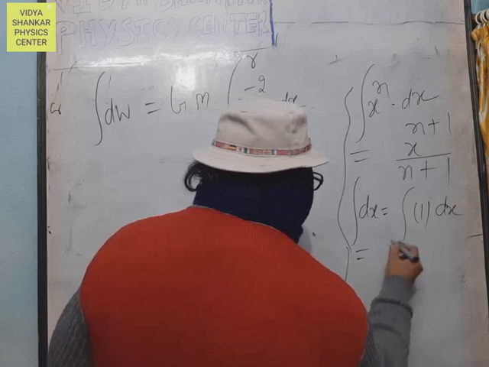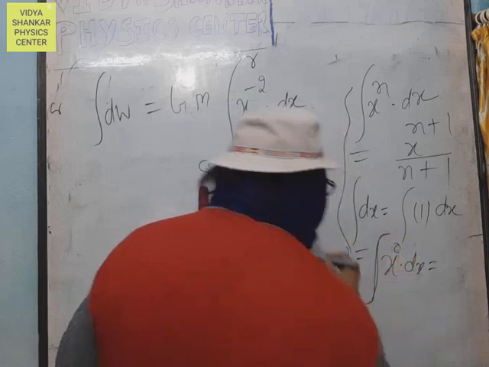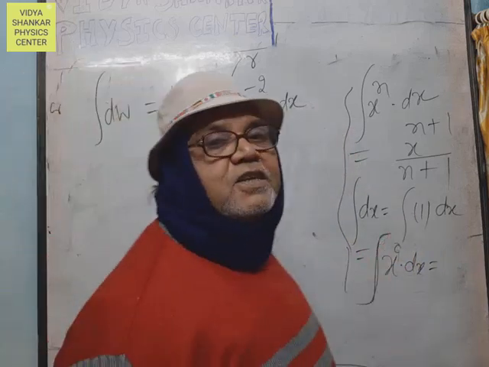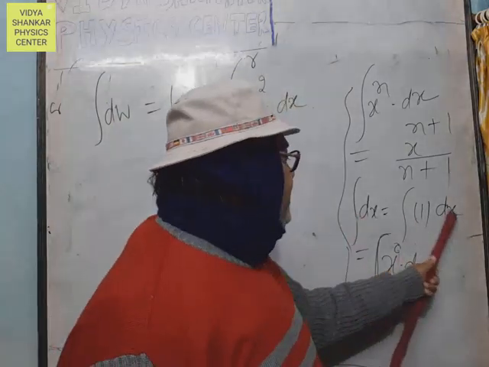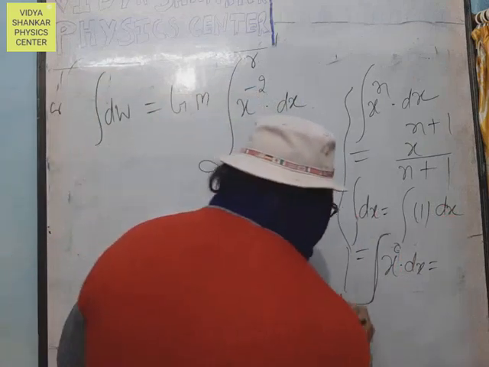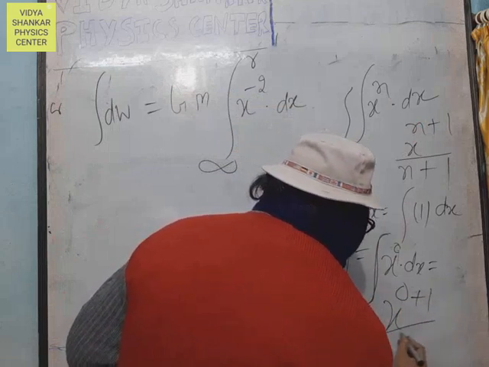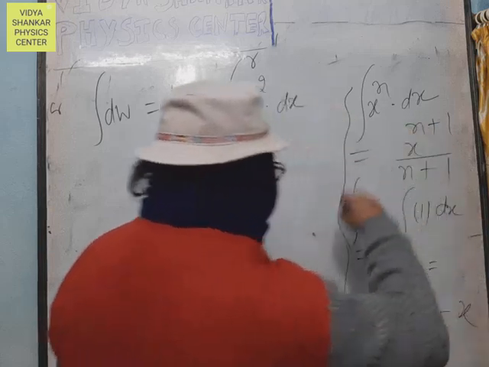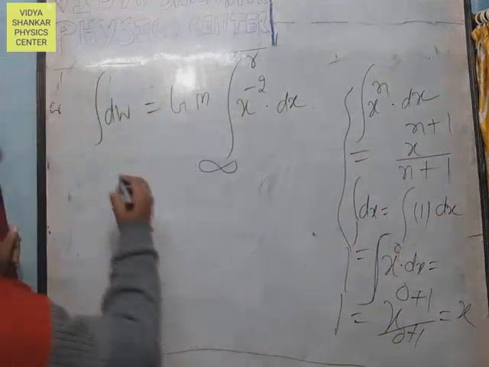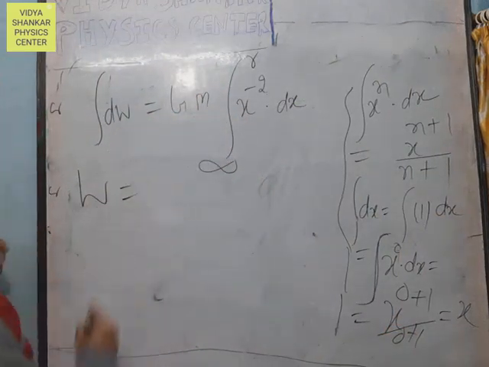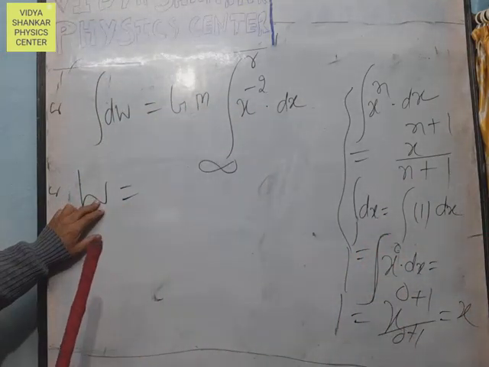So 1 dx is the integration of x to the power 0 dx; the 1 is hidden in this question. Then we use the standard formula: x to the power 0 plus 1 divided by 0 plus 1 equals x. Finally, the integration of dx is equal to x. Therefore, the integration of dw is w.